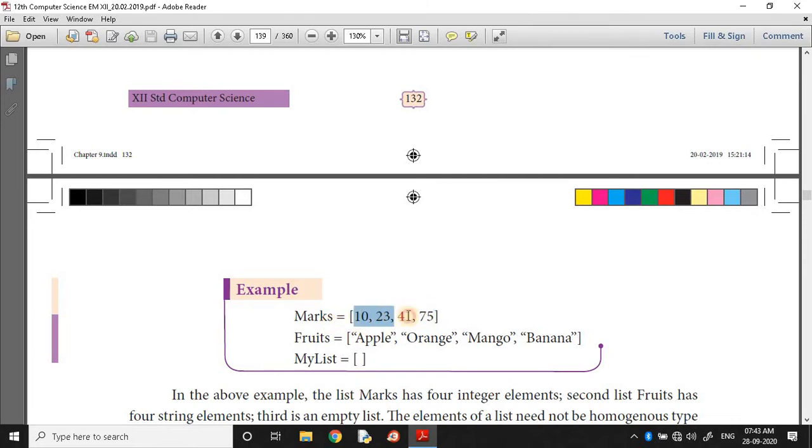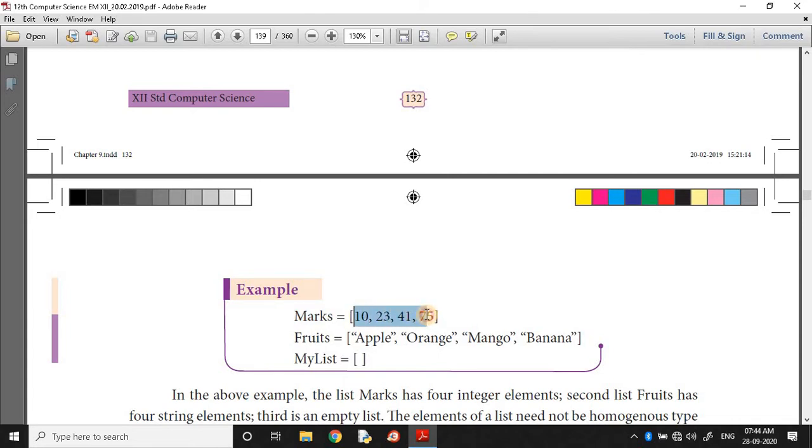So here how many values are there? 4 values. So marks is an object, not a single variable. It is a list variable, list object. Tell us list object, not variable. In Python, all are referred as object, not variables. Okay. So marks object consists of totally 4 values.